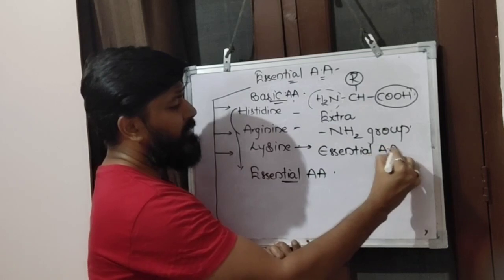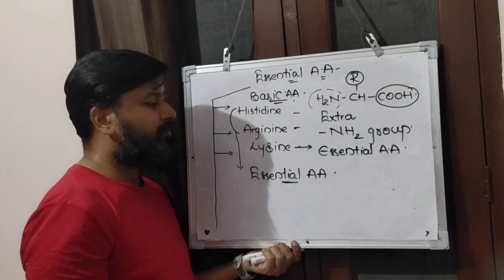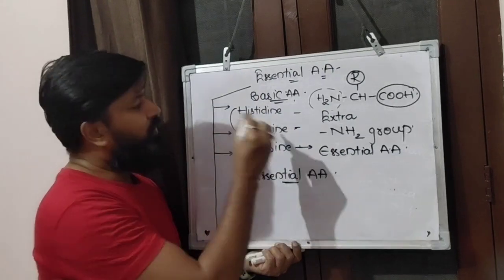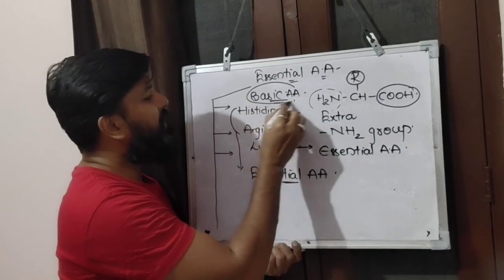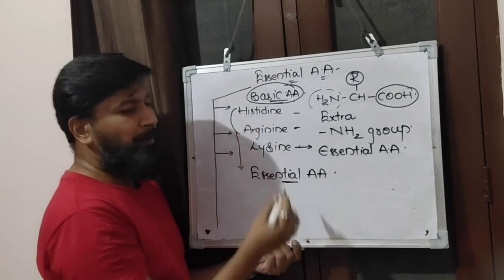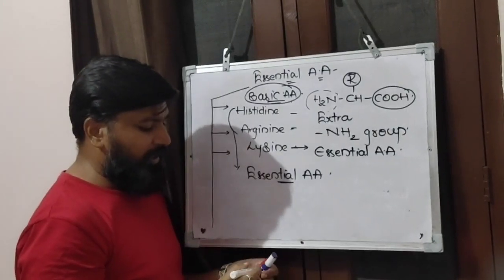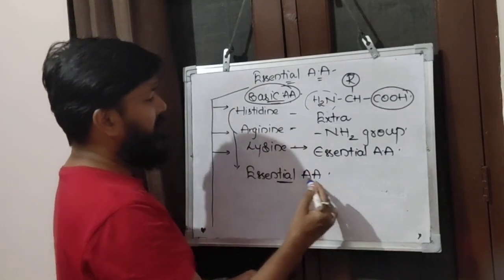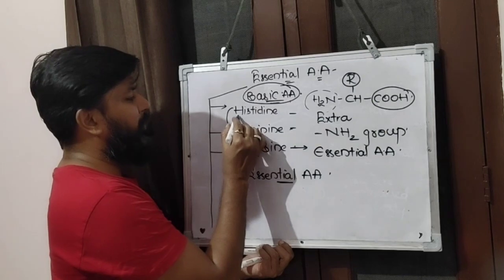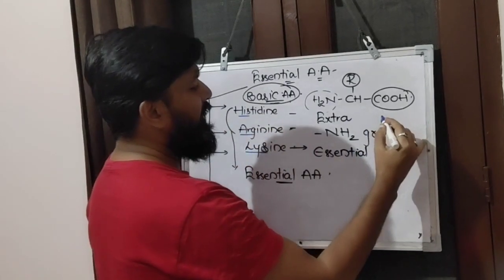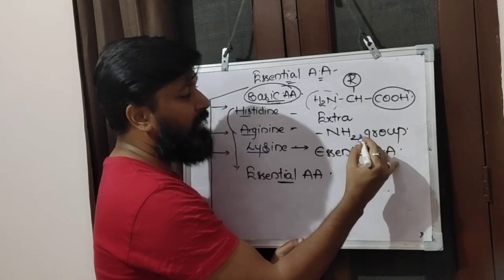So all 3 from the basic amino acids come into this category: histidine, arginine, lysine. They are represented by a 3-letter code, where the first 3 letters are taken to represent the amino acid: LYS, HIS. And they are also denoted by a single letter.